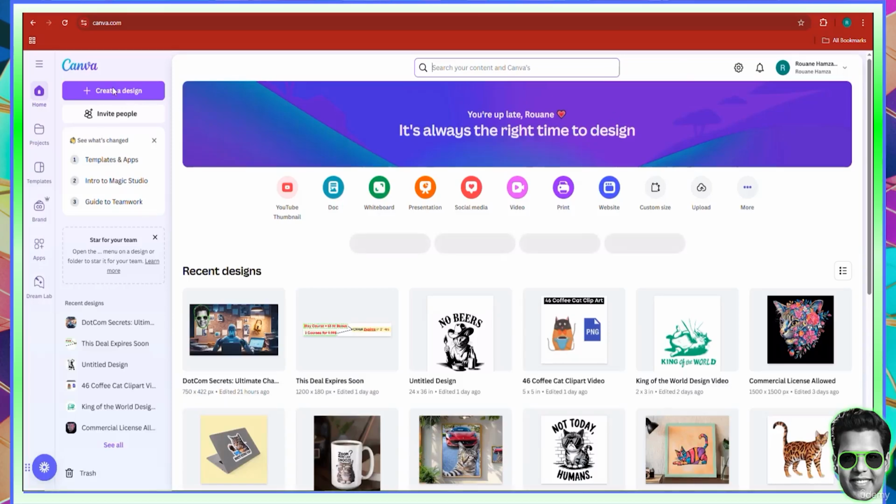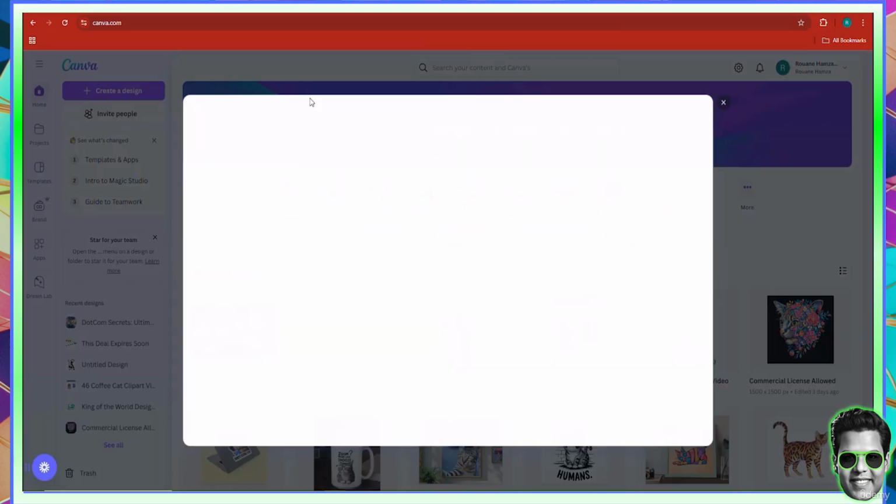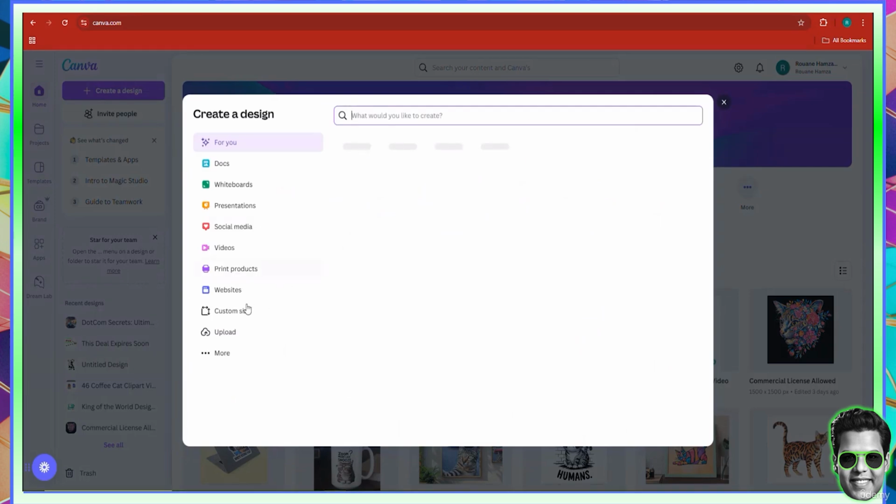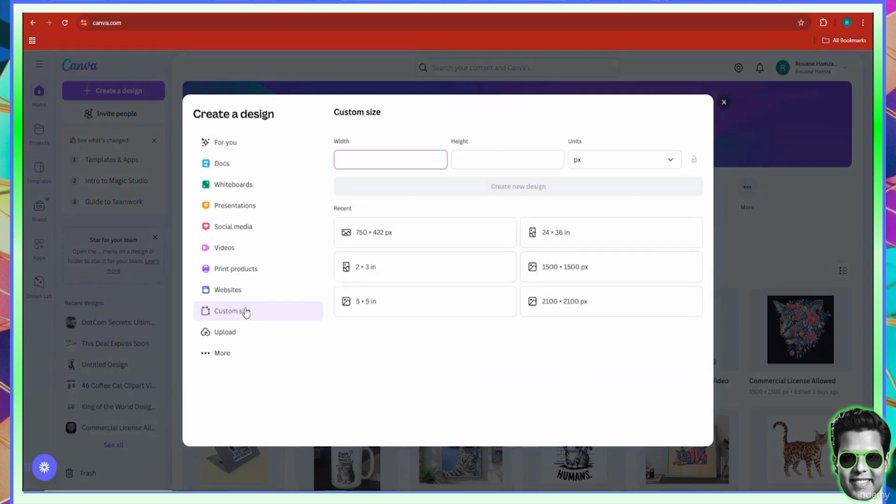All right, so here we are inside of Canva. I'm going to click on the Create a Design button. Since this is a post, a square creative, I'm going to go for 1080 by 1080 pixels.